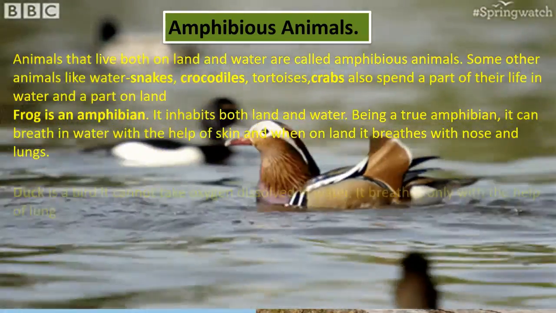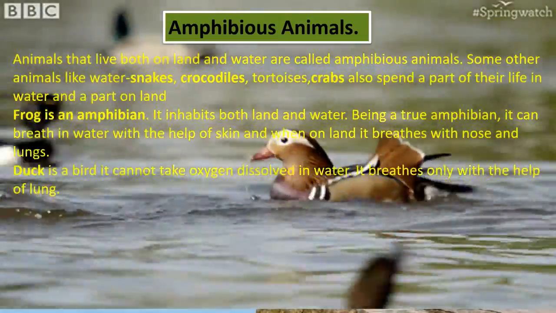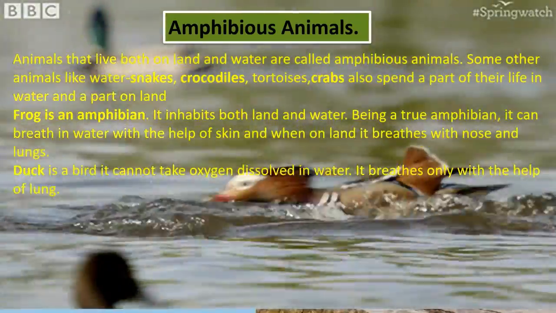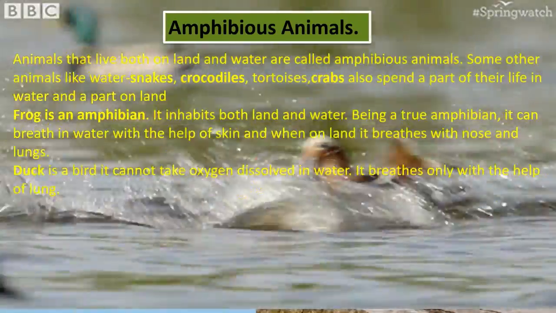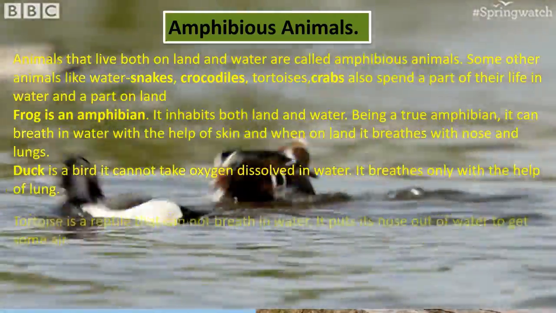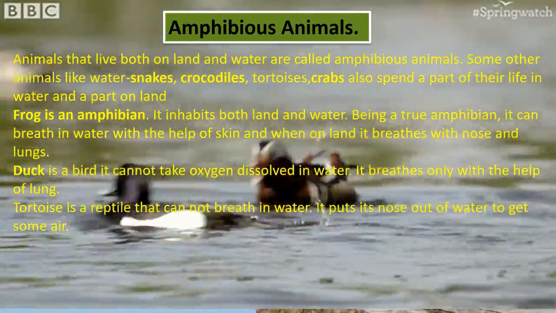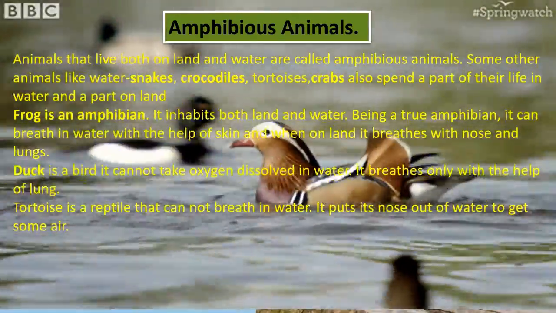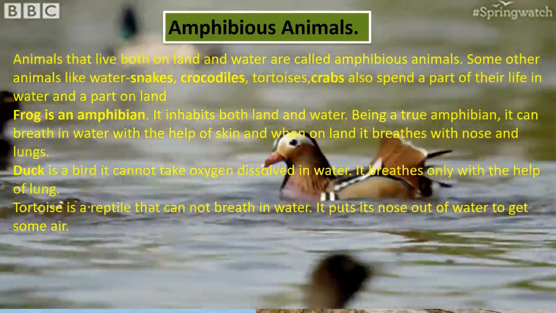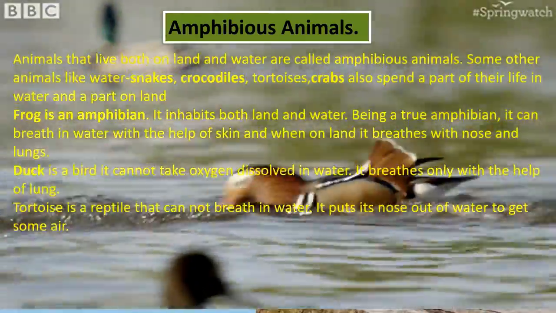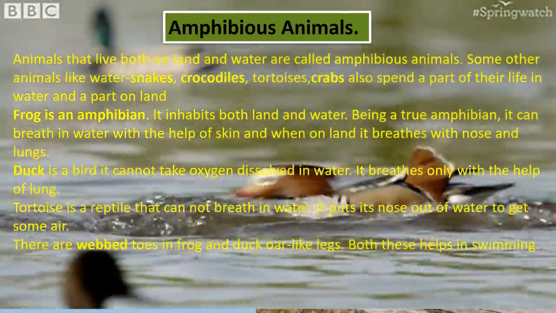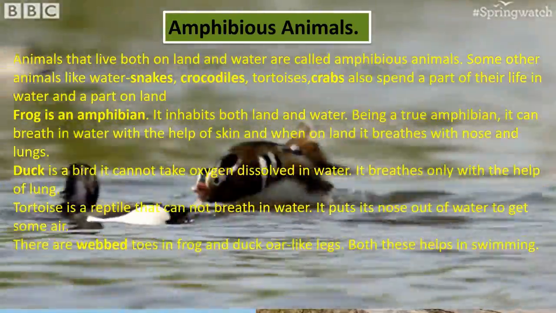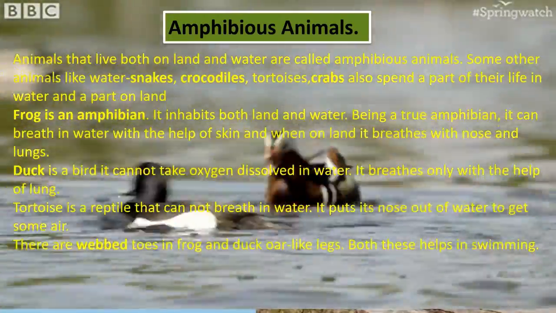Now here, duck is a bird. It cannot take oxygen dissolved in water. So it breathes only with the help of lungs. It does not have that specialized skin. Whereas when we talk about tortoise, it is a reptile that cannot breathe in water. It puts its nose out of the water to get some air. There are webbed toes in frogs and oar-like legs in ducks. As I explained, what is the meaning of oar? Both of these help in swimming.